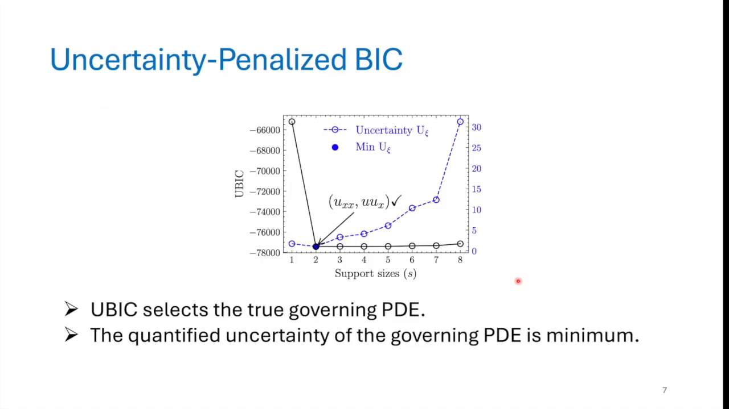Using the same example, you can now see that the PDE uncertainty is a useful piece of information that can signify the true support size. And consequently, our UBIC successfully selects the governing equation.